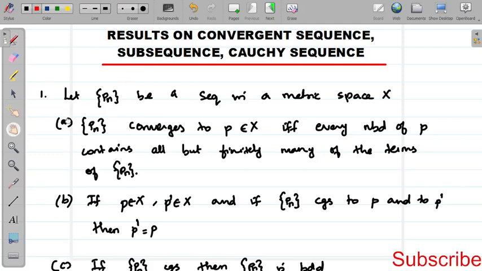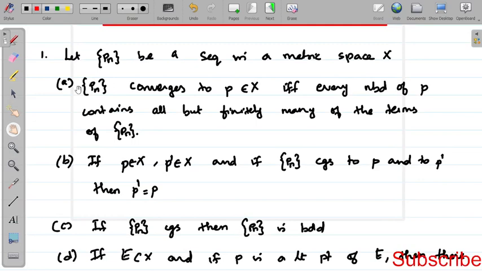So the first result: let Pn be a sequence in a metric space. Then Pn converges to a point P if and only if every neighborhood of P contains all but finitely many of the terms of Pn. For that we can see an example, the sequence 1 by n, n belongs to N.